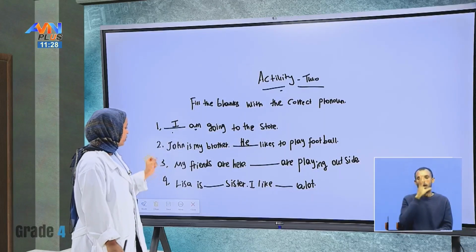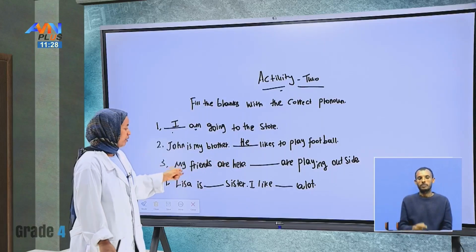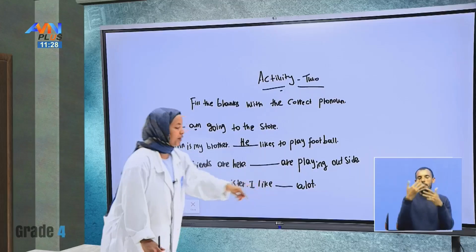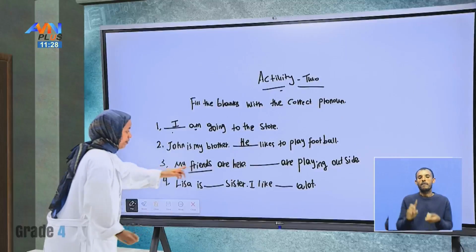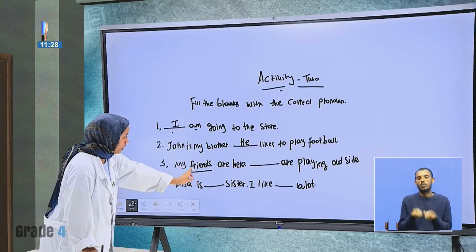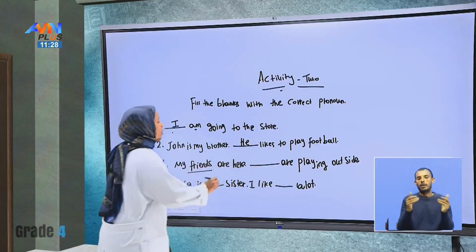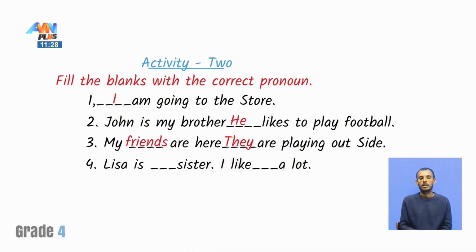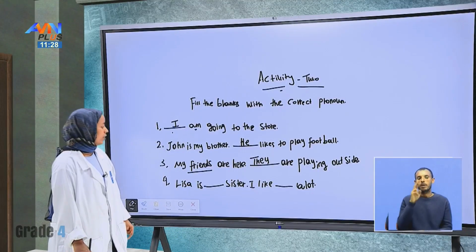And question number 3. My friends are here. Blank are playing outside. So look here: friends. This is a plural noun. Look, friends are here. Blank are playing outside. So we can say they. They are playing outside.